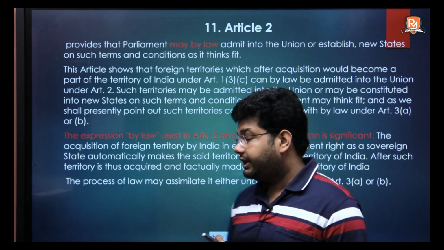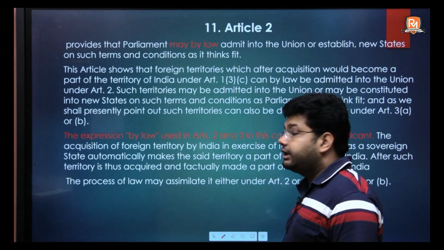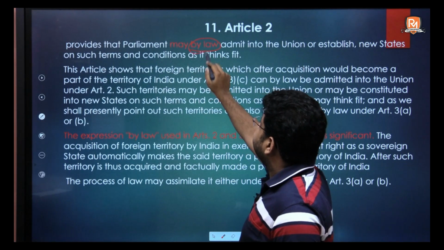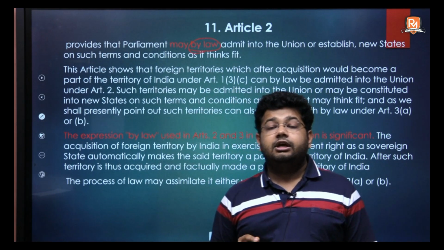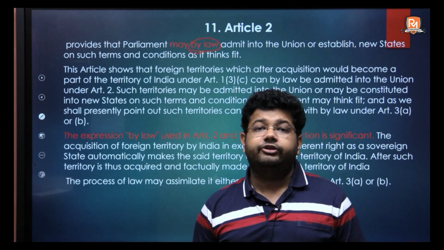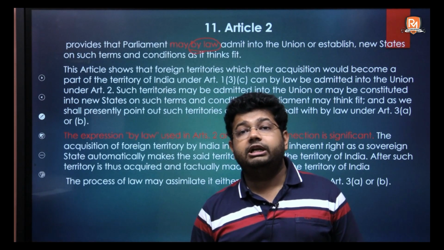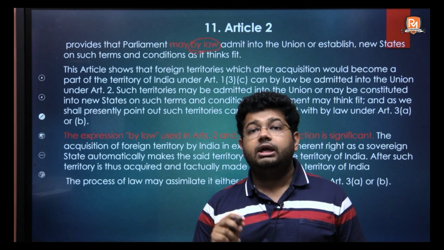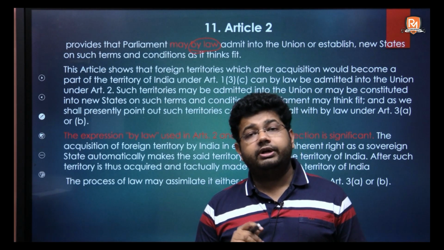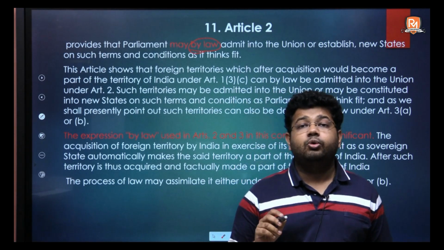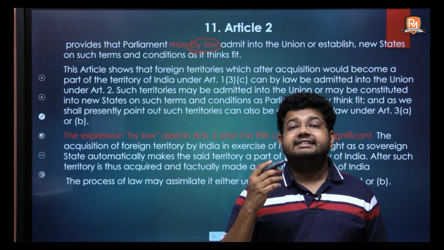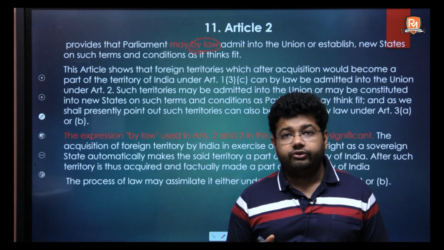The important word over here is in Article 2 and Article 3, you will see the word by law has been used, which means a law is necessity to be for these territories to be included. Without a legislation under Article 2 and under Article 3, you cannot include territories. So, over here, Article 2 now only talks about inclusion of territories. It does not talk about the secession of territories, giving away of the territories.